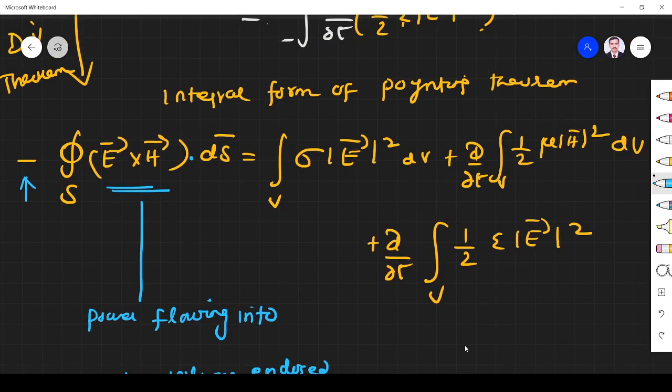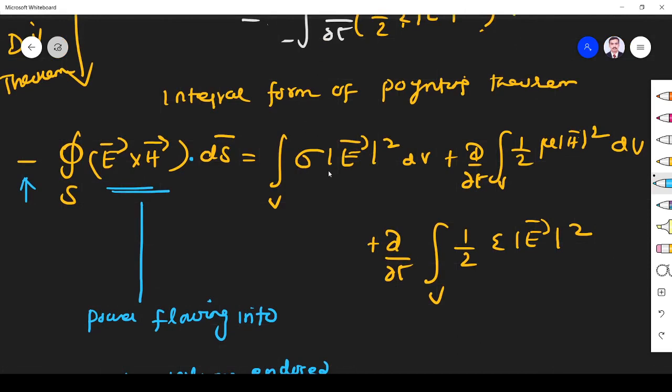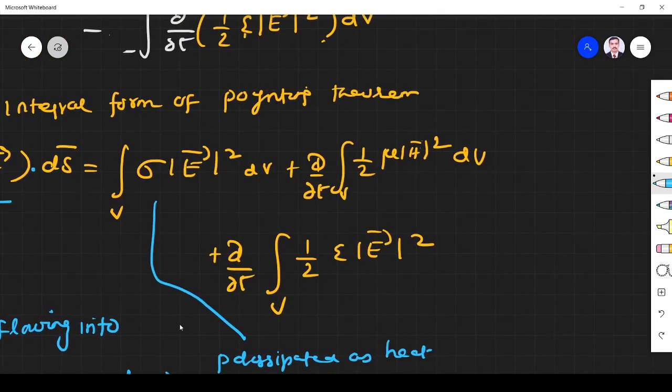So you see, this is σE squared. It is power dissipated as heat. And this one, 1/2 εE squared, we know is the energy stored in the electric field.